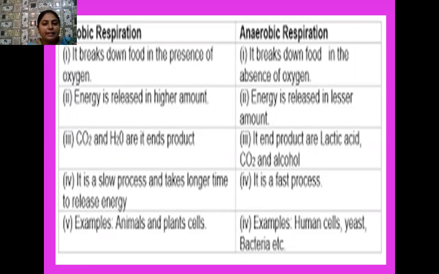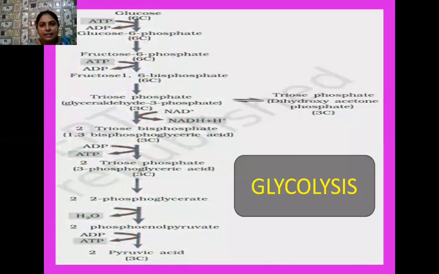And if you have to give an example, then in aerobic respiration, you can write animals and plant cells. And in anaerobic respiration, you can give the example of human cells, such as muscle cells in which lactic acid fermentation takes place. And you can also give the example of some primitive type of fungi, such as the unicellular fungus yeast, and primitive type of bacteria also. Okay, students, we have done glycolysis in detail.